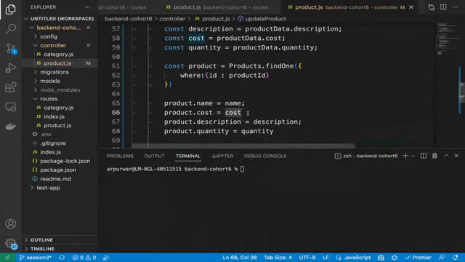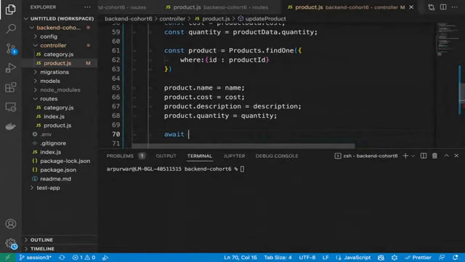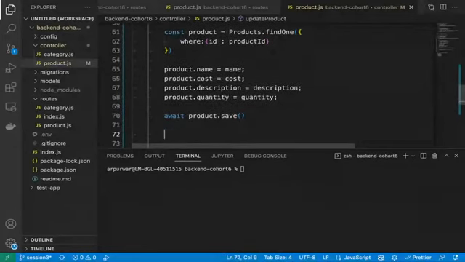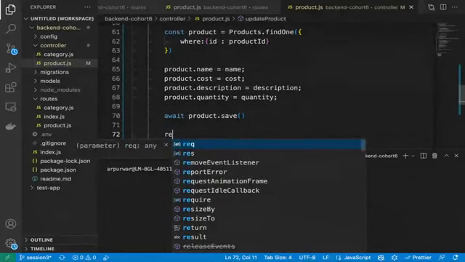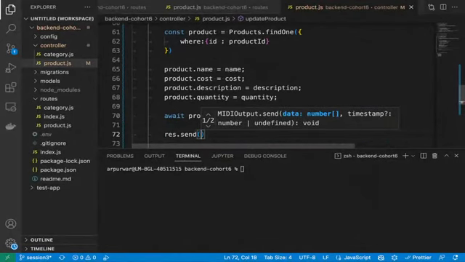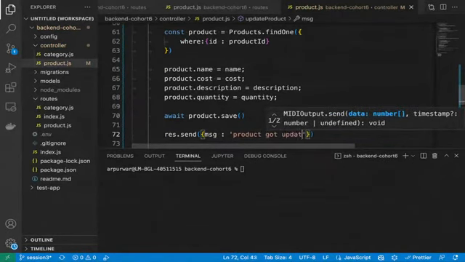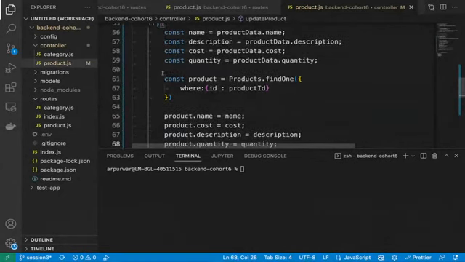And I told you, after doing everything, you just need to do await product.save. Sorry, this product, yeah. Product.save. Correct? And then we can simply return the response from here. Response.send, same message: product got updated successfully. Yeah. Let's test it out.